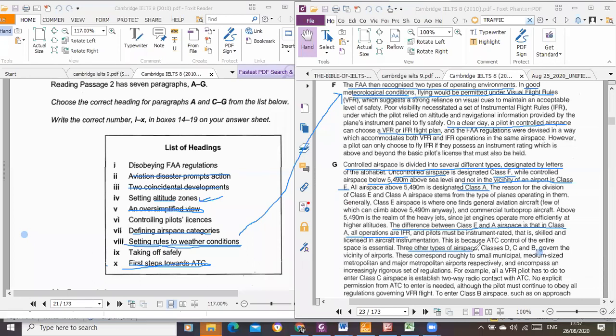And as with every other thing, you can see that it's all about defining or categorizing the airspaces, leaving us with this Roman numeral 7.